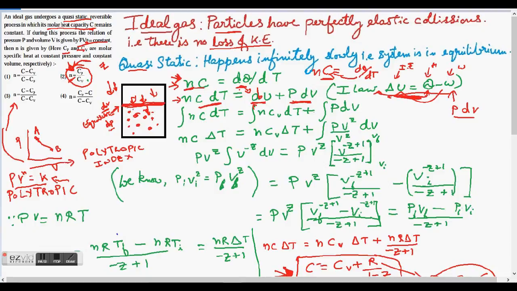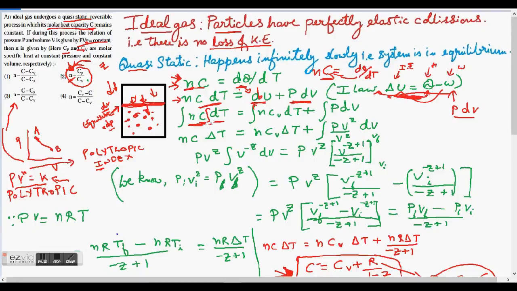The way I can integrate is, if I put integral signs throughout, and then I know that number of moles is not going to change, n is constant, and we know that a constant is not integrated, you can take it out of the integral sign, right? So this n can go out. Molar specific heat capacity is also constant for a gas, so these two will not be integrated, these are just constants.